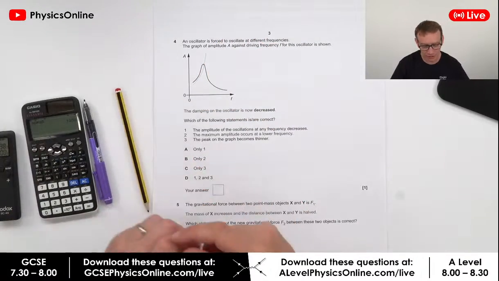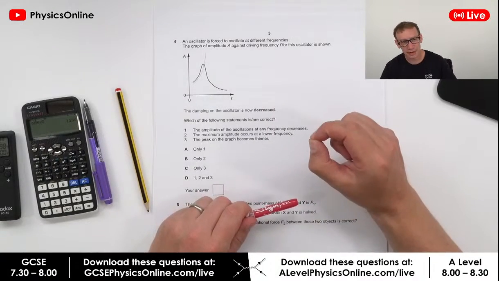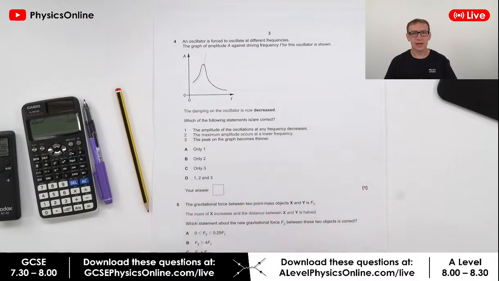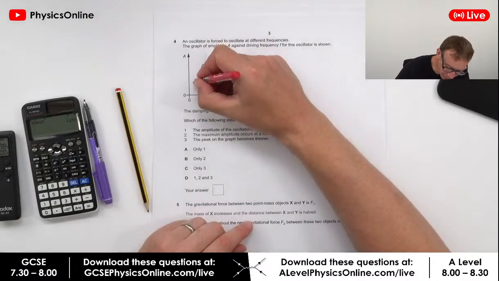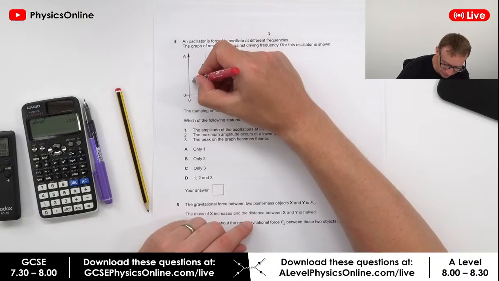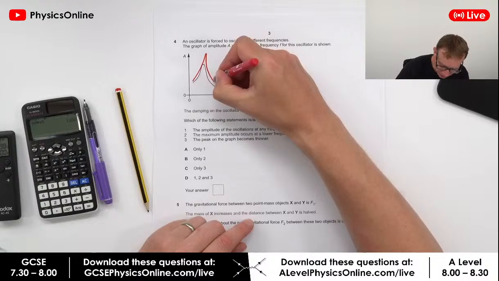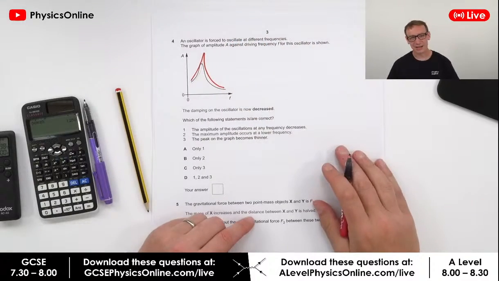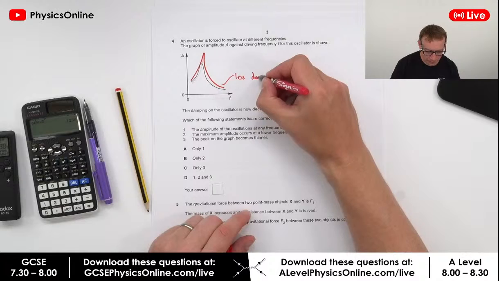Okay, and if we had something which had less damping, it would be freer to move, so therefore its maximum amplitude as it was oscillating at resonance would be bigger. And what we get is a graph that kind of sort of is going to be, the values are going to be sort of above this. We're going to go up to like a peak value up here, but it's like a thinner peak, and then it kind of drops down a bit like that. Okay, so basically this is with less damping.